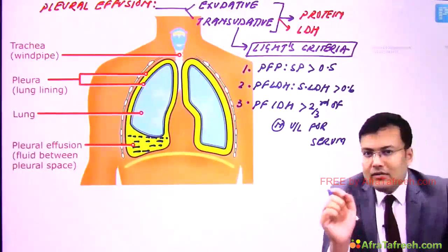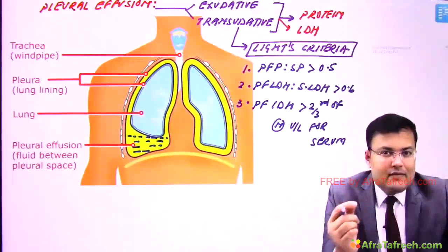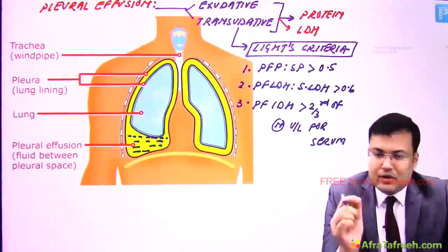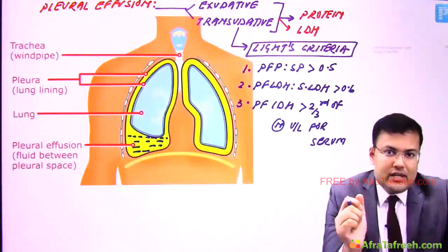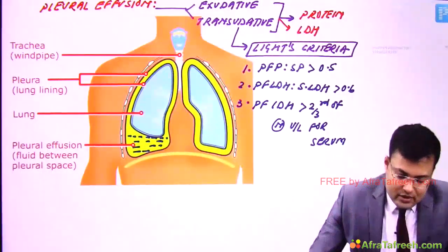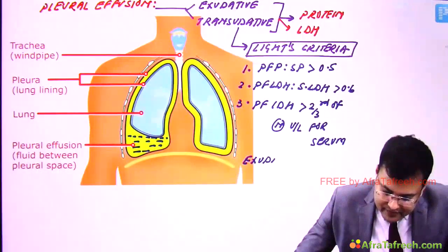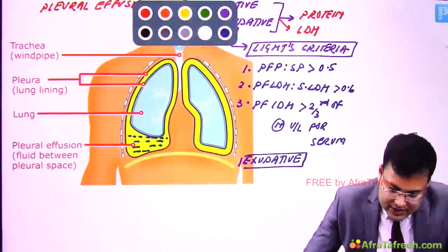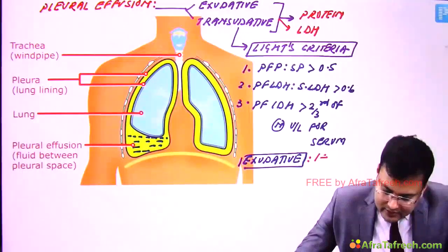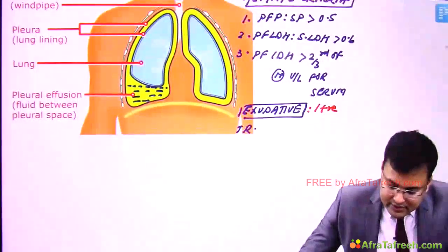Now see, out of these three, if even a single one is present, at least one is positive, it means it is exudative, and if none is positive, it means it's transudative. Clear? In exudative, at least one is positive, and in transudative, none is positive.